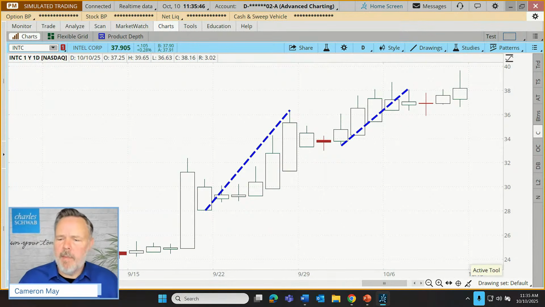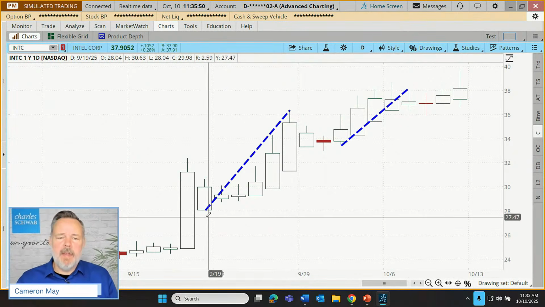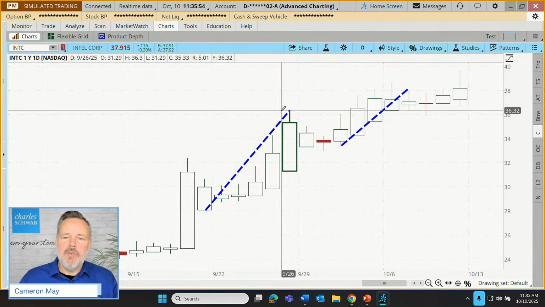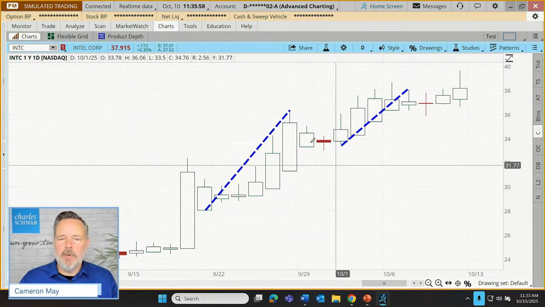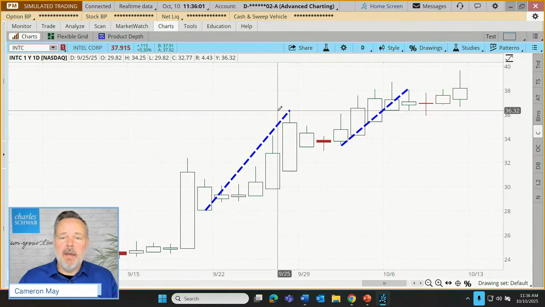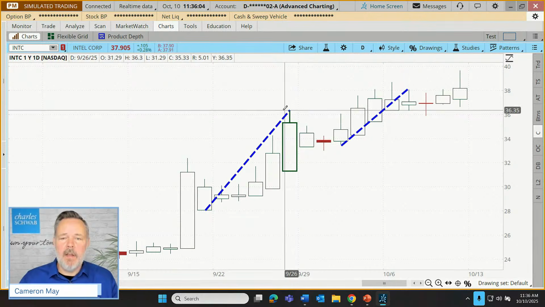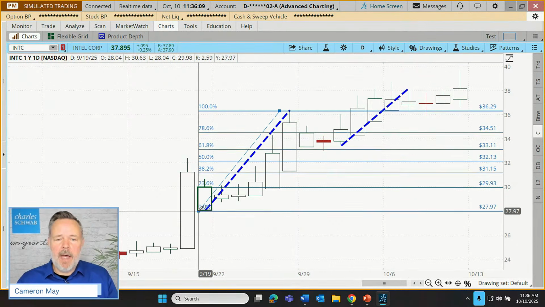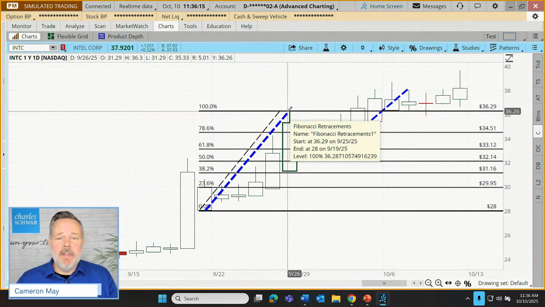So let's bring in our Fibonacci's into this discussion. So when we see a flagpole, sometimes a Fibonacci trader will see a flagpole as a signal to draw in a fib. So I'm going to use my Fibonacci retracement tool, go to the peak of one of these big moves. Now notice there was actually a white candle here, but we're going to go to the tallest one and click at the top and then move down to the bottom of that move. And then here is the example entry signal.